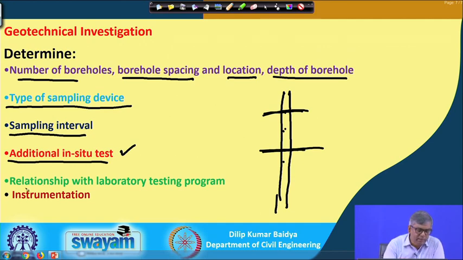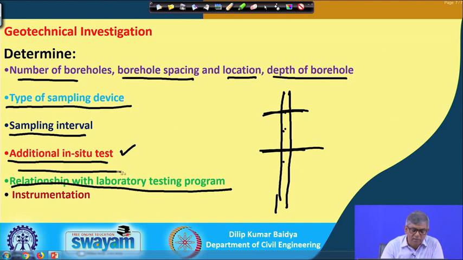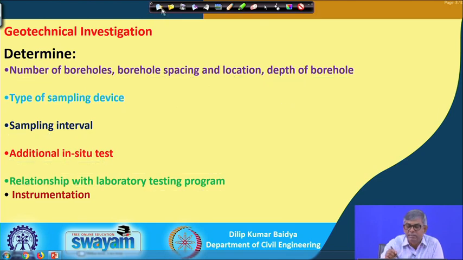Similarly, the relationship with the laboratory testing program, that means how we will do the laboratory testing, that should be planned, and then some instrumentation can be done. So, these are the things to be done. So, next thing is